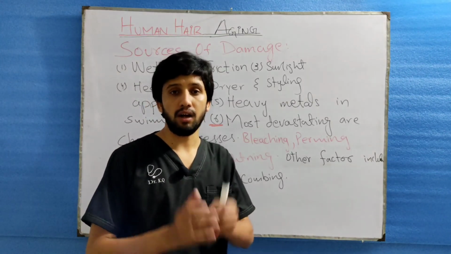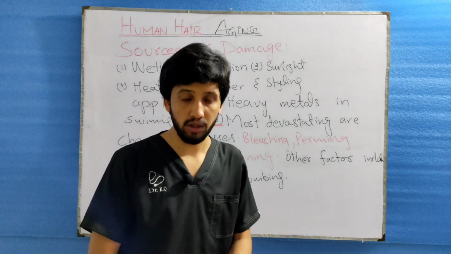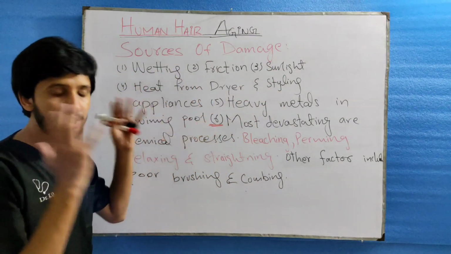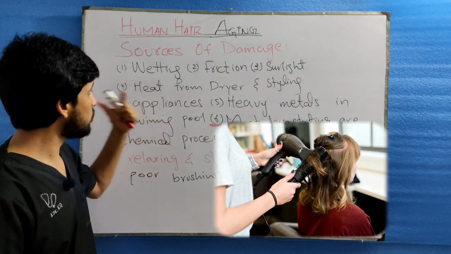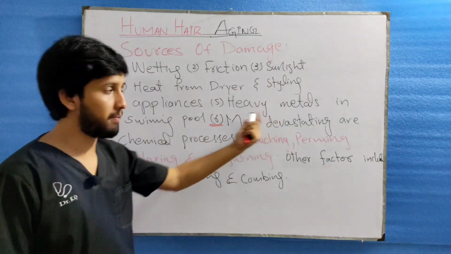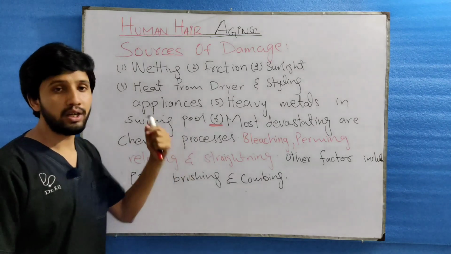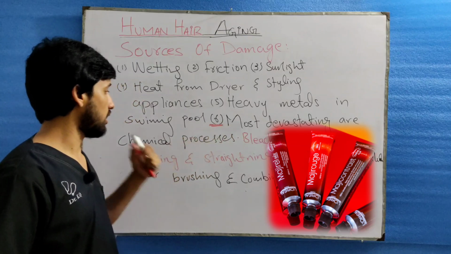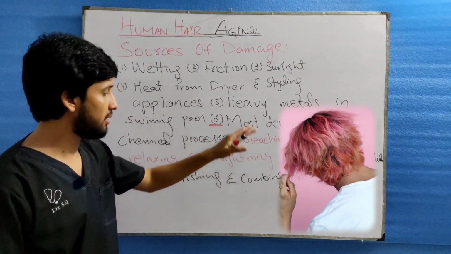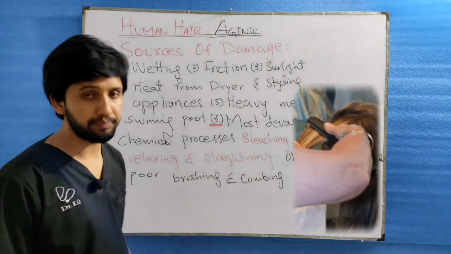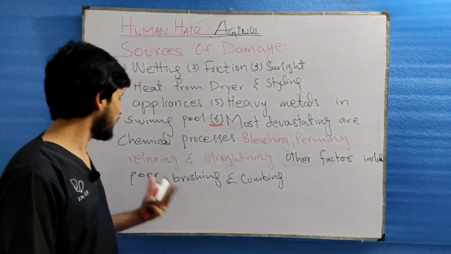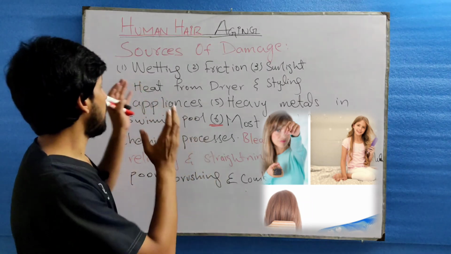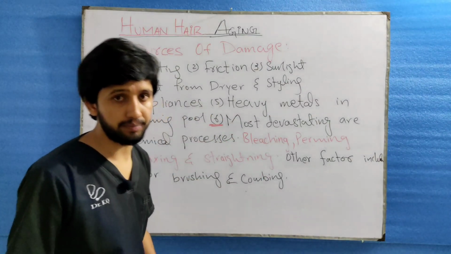Now I will discuss the sources of damage of the human hair. The sources of damage include wetting, friction, too much rubbing, sunlight, too much heat from the dryer and styling appliances, and heavy metals used in swimming pools. The most devastating here are chemical processes like bleaching, perming, relaxing and straightening. Others include poor habits of brushing and combing. These are all the sources of damage of the human hair.